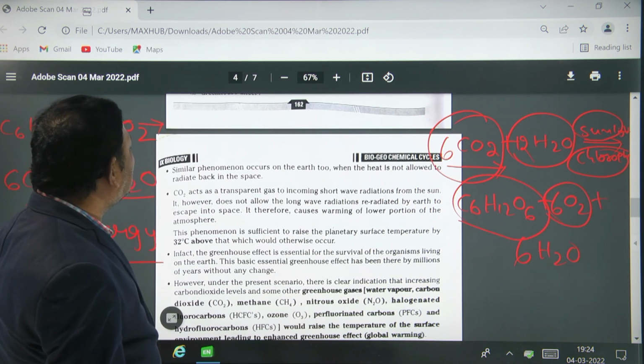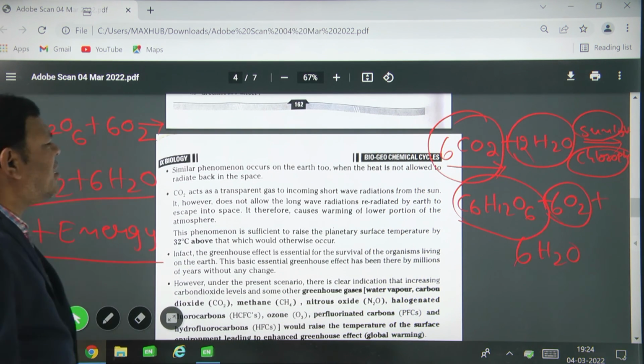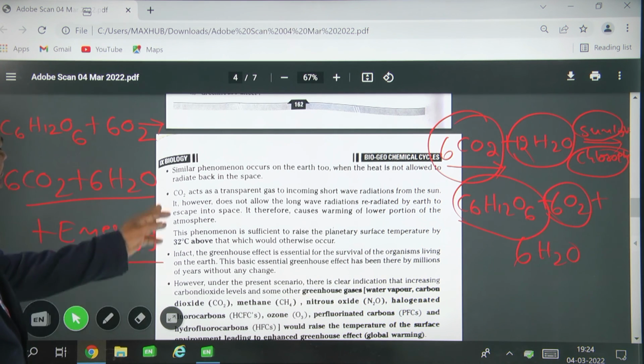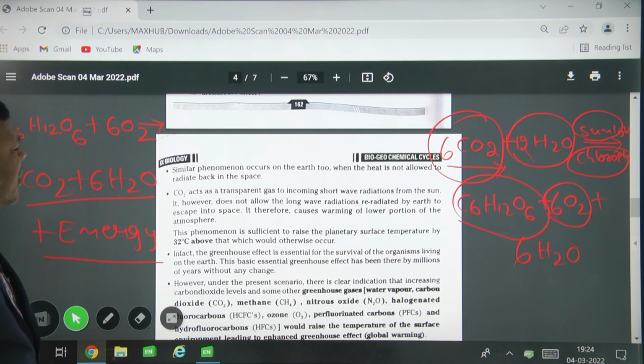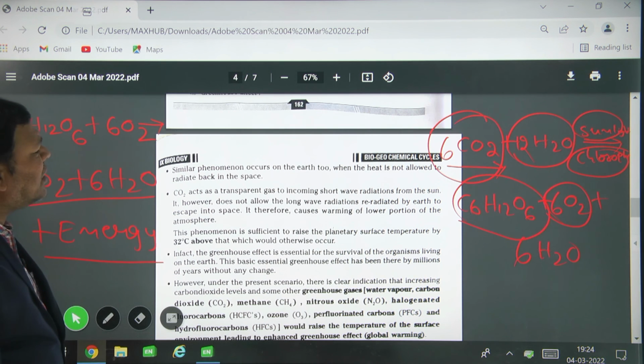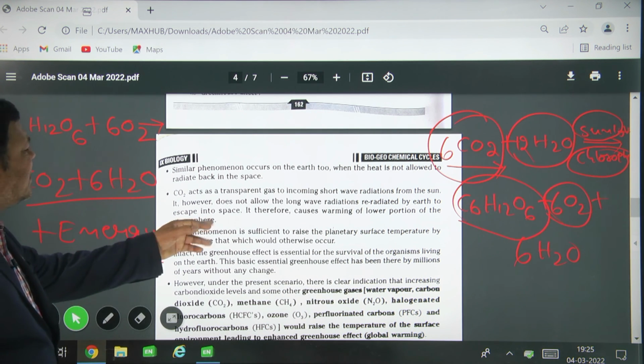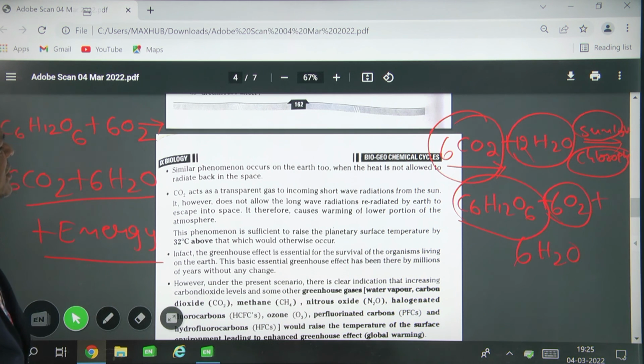Similar phenomena occur on the earth too, when heat is not allowed to radiate back into the space. Carbon dioxide acts as a transparent gas to incoming short wave radiation from the sun. It however does not allow the long wave radiation radiated by the earth to escape into space, therefore causing warming of the lower portion of the atmosphere.